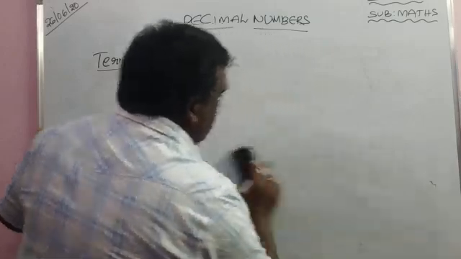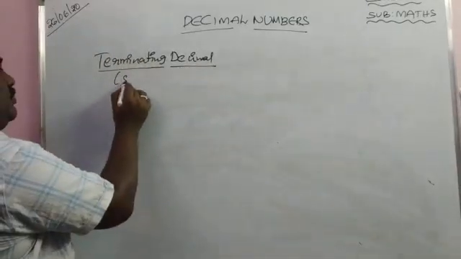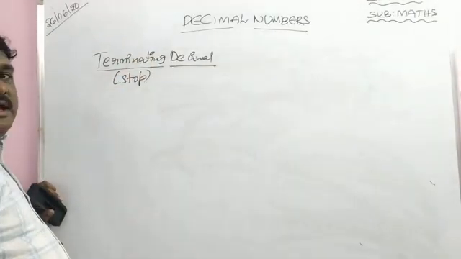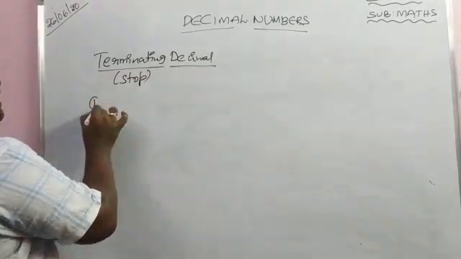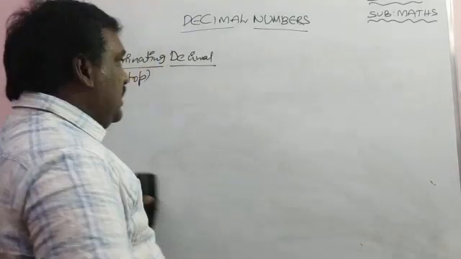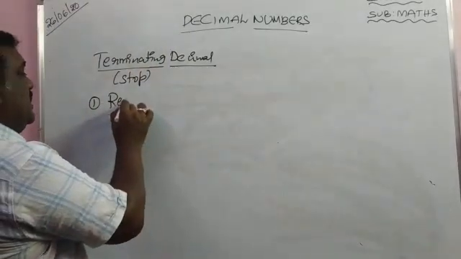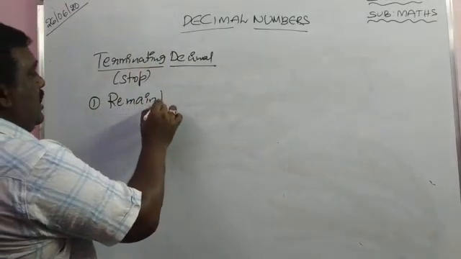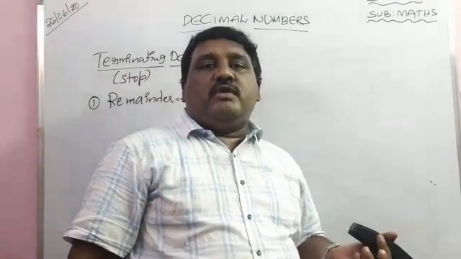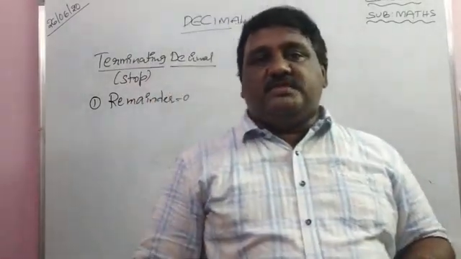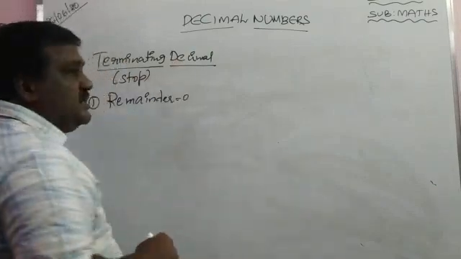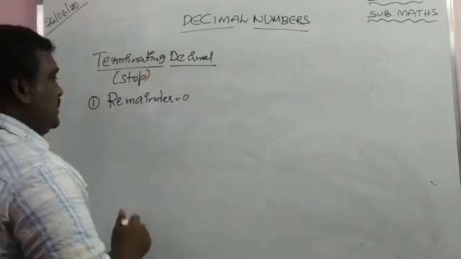There is an end. What is the first condition for a terminating decimal? The remainder is 0. Where do we get a remainder? In division. So when the remainder is 0, such types of numbers are known as terminating decimals.